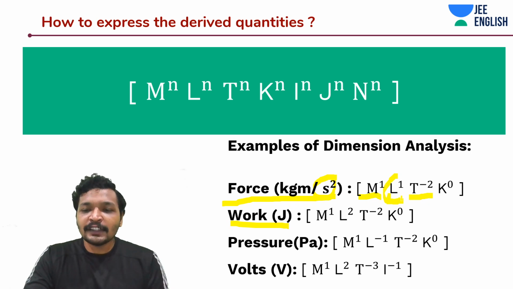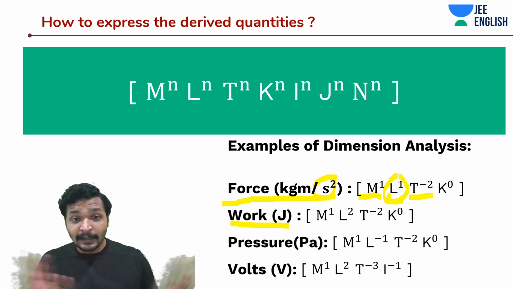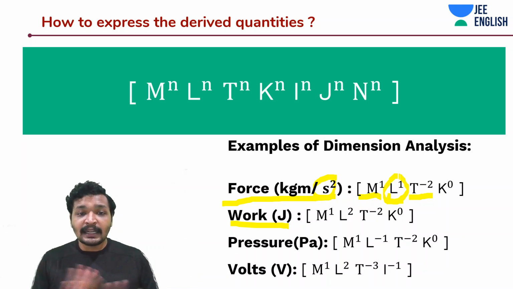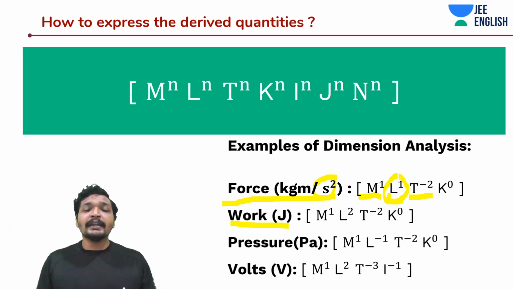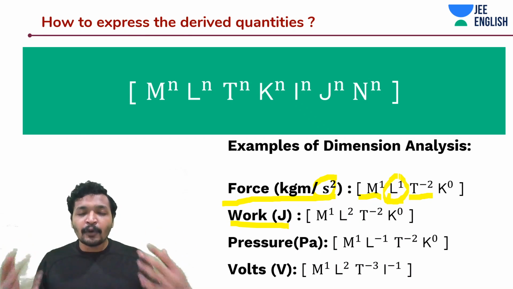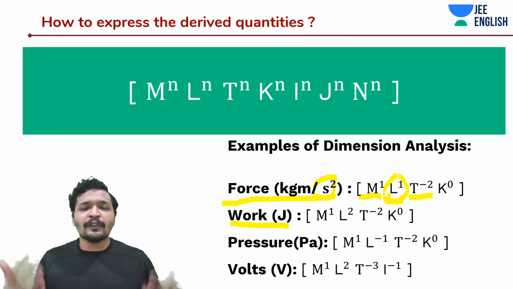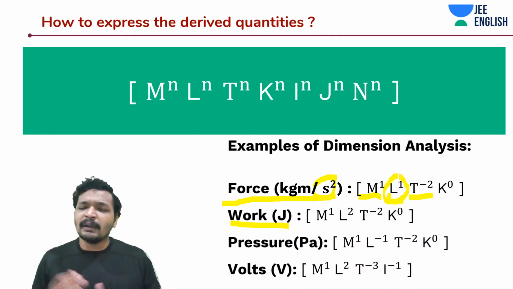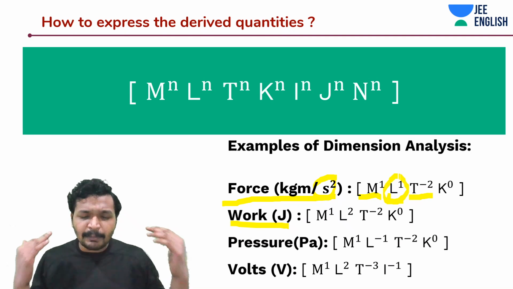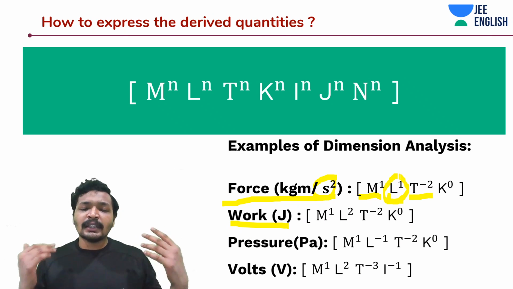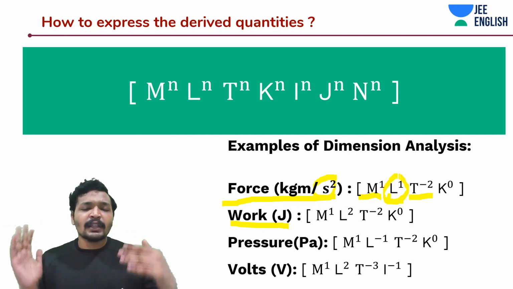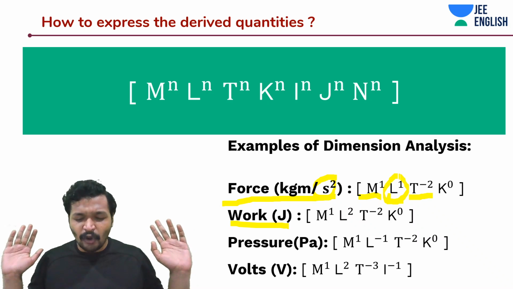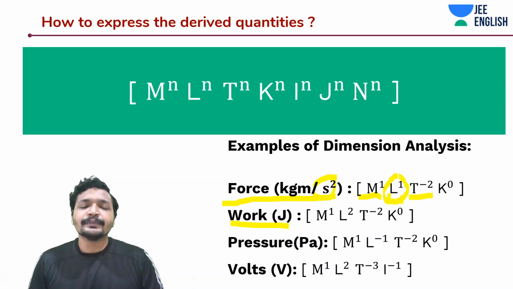I wouldn't recommend remembering every dimension. I want you to remember the technique M, L, T, K, I, J, N. Just remember the base quantities and don't forget the formulas that you have in your mind. As and when you keep going through this JEE syllabus, even in your CBSE, you'll come across a lot of formulas and you'll start memorizing things. And then also it will become very, very easy. But initially you need to know this first. And then in future, you'll understand that this topic is the easiest one, it's a scoring one.